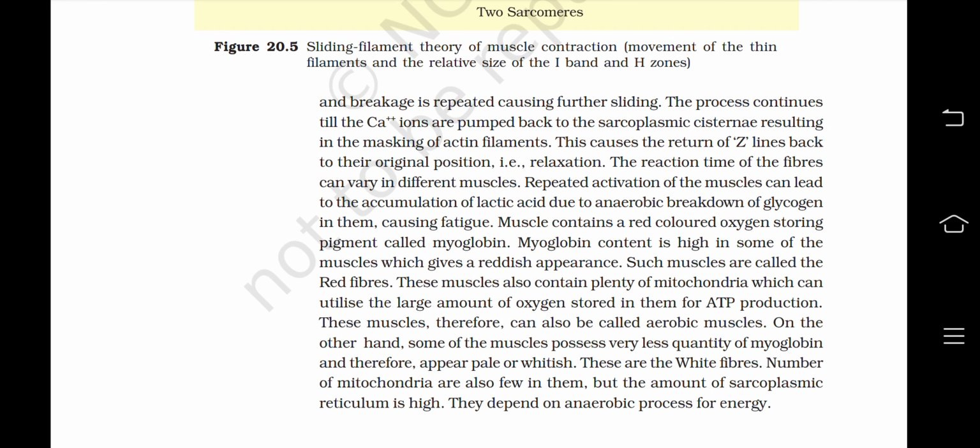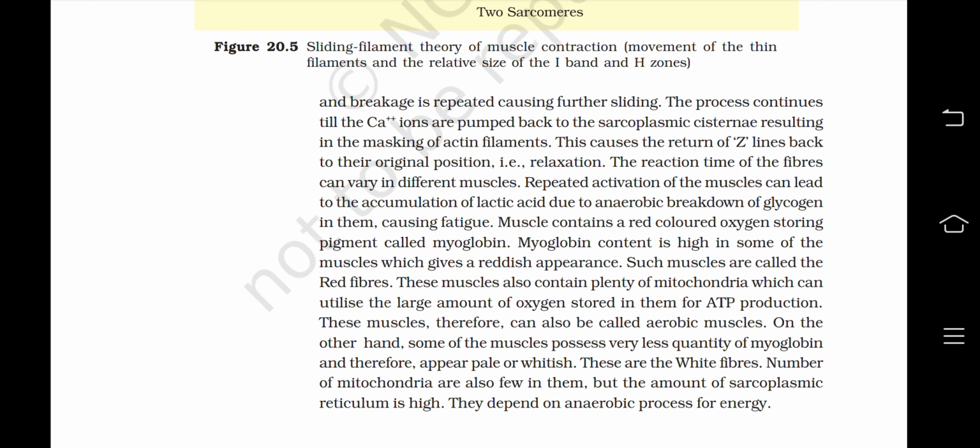Myoglobin content is high in some of the muscles, which gives a reddish appearance. Such muscles are called the red fibers. These muscles also contain plenty of mitochondria, which can utilize the large amount of oxygen stored in them for ATP production. These muscles therefore can also be called aerobic muscles.